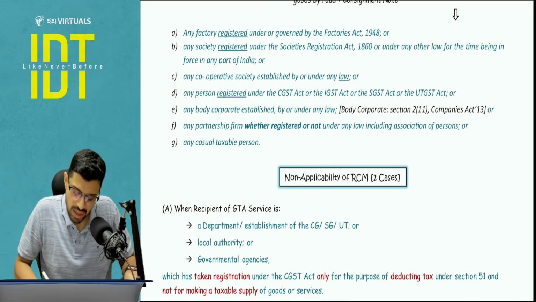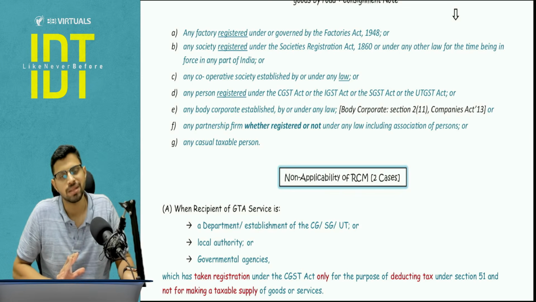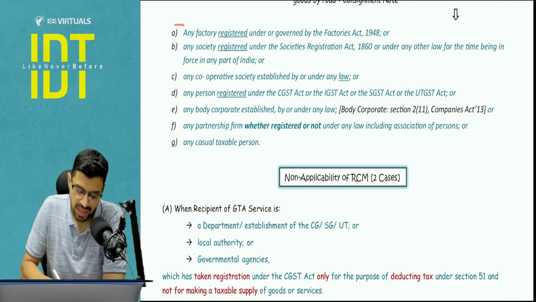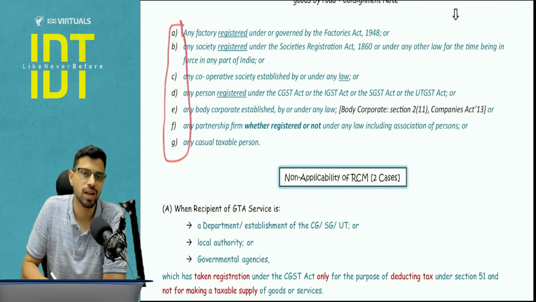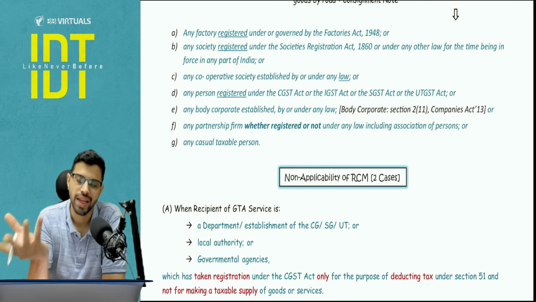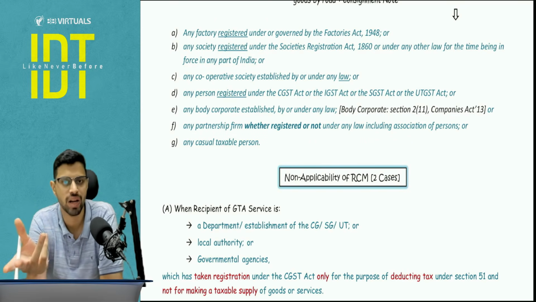Let's continue the list. Body corporate, partnership firm registered or not, and a casual taxable person. So what do you understand? That if these are the people, now apart from these particular people, who is left? Unregistered individual is left, unregistered casual taxable person is left. That too an individual only, or maybe a Hindu undivided family.